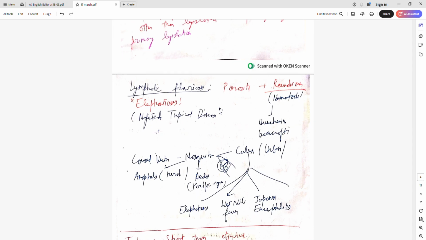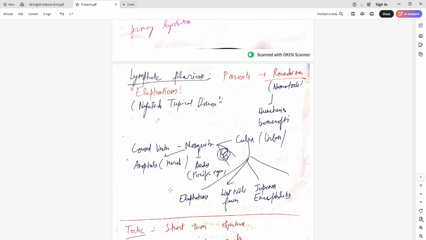The vector for this is the Culex mosquito, and it is an urban disease. It is more spread in urban areas. Also the Anopheles mosquito spreads it, but in rural areas, and Aedes in the Pacific region. So these few mosquitoes are region-specific in where they spread.